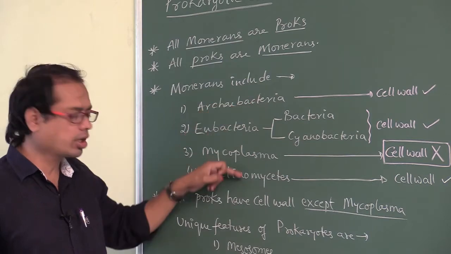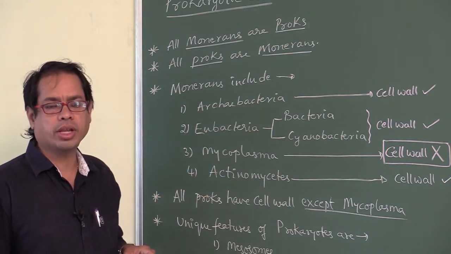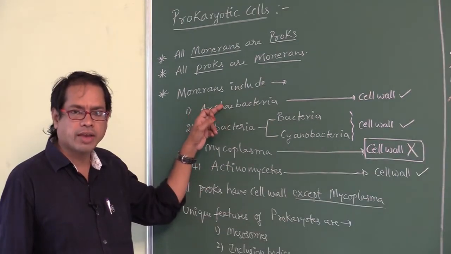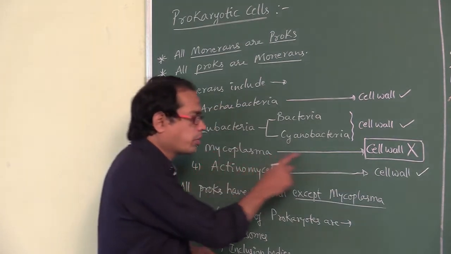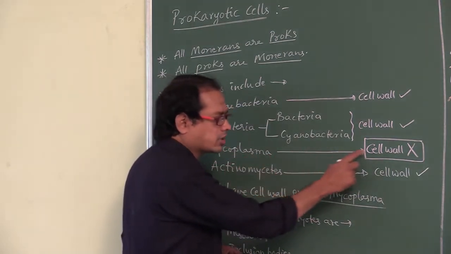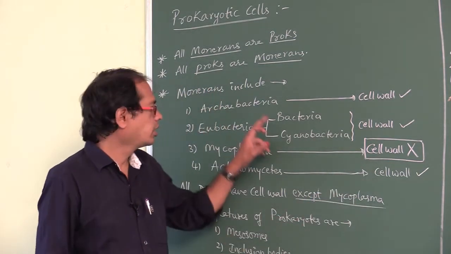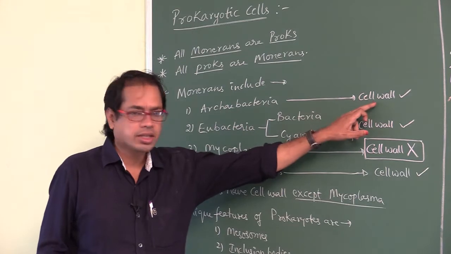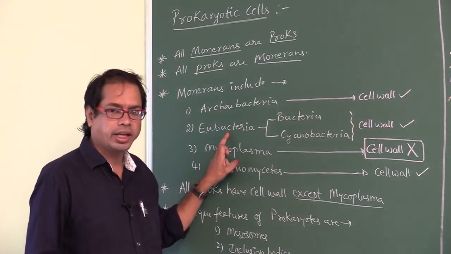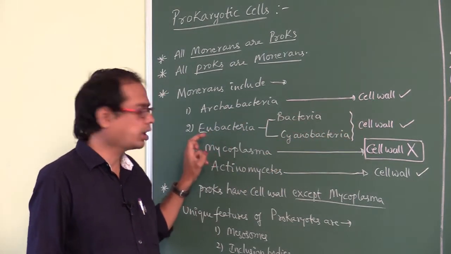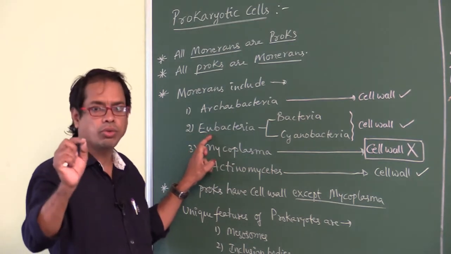In all these Monerans, where do you find cell wall? All organisms have cell wall except Mycoplasma. Mycoplasma does not contain cell wall. Archaebacteria contains cell wall. Eubacteria, that is true bacteria, EU means true.